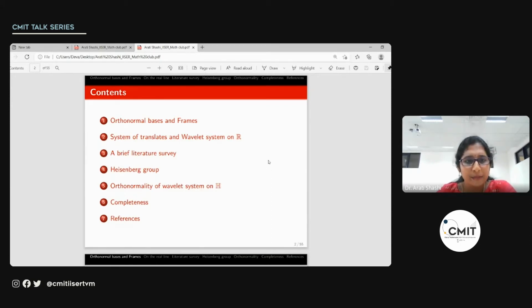Then we shall look at a brief literature survey, which talks about related problems in this area. Then we shall see what is the Heisenberg group, and then the results on the orthonormality of wavelet system on the Heisenberg group. And finally, we shall address the problem of completeness of this collection.